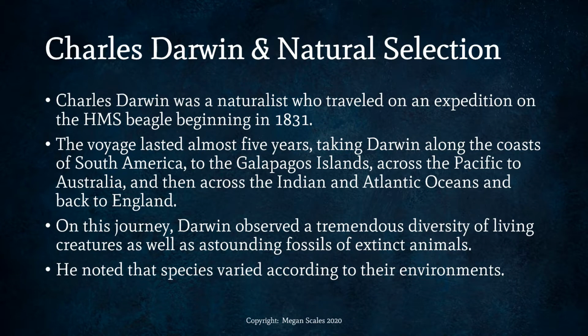Charles Darwin was a naturalist who traveled on an expedition on the HMS Beagle beginning in 1831. The voyage lasted almost 5 years, taking Darwin across the coasts of South America to the Galapagos Islands, across the Pacific to Australia, and then across the Indian and Atlantic Oceans and back to England. On this journey, Darwin observed a tremendous diversity of living creatures as well as astounding fossils of extinct animals. And he noted that species varied according to their environments.